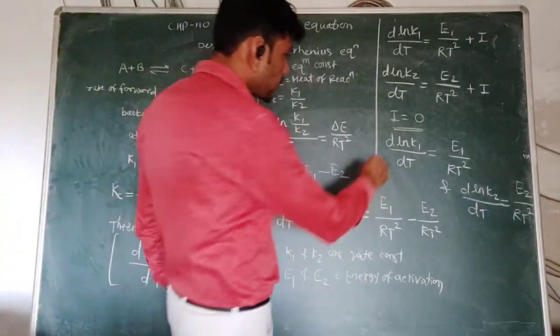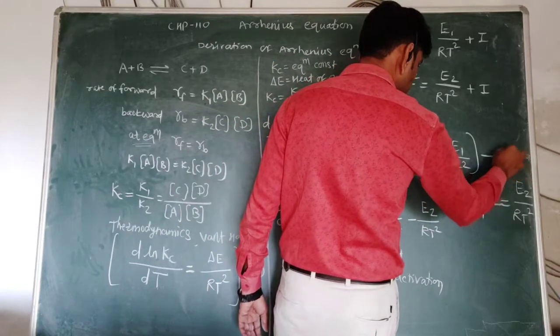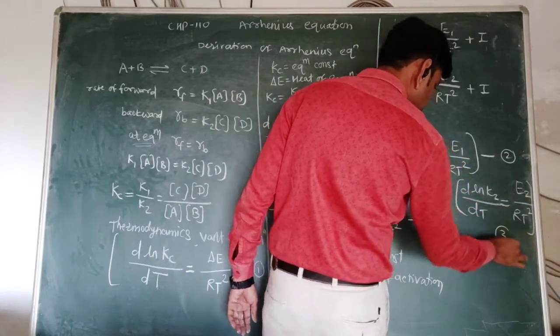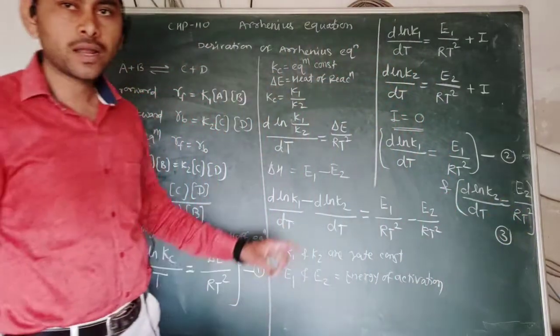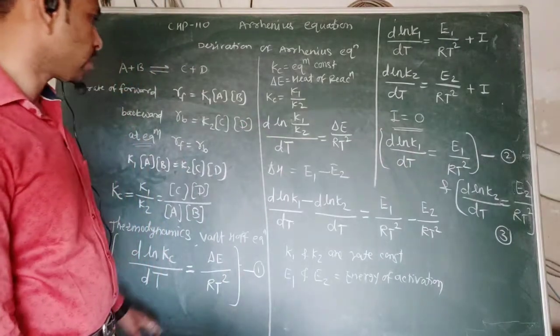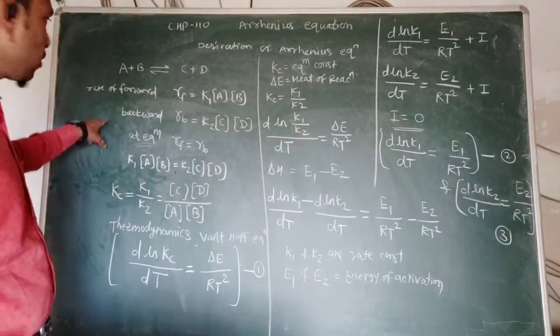These two equations represent equation number 2 and equation number 3. These two equations represent the Arrhenius equation. So these equations are known as Arrhenius equations. So in this manner Arrhenius equations are derived.